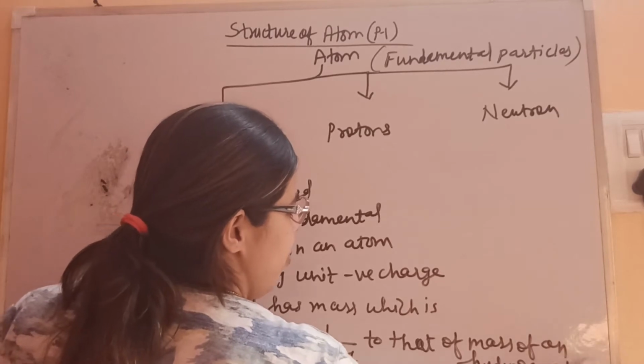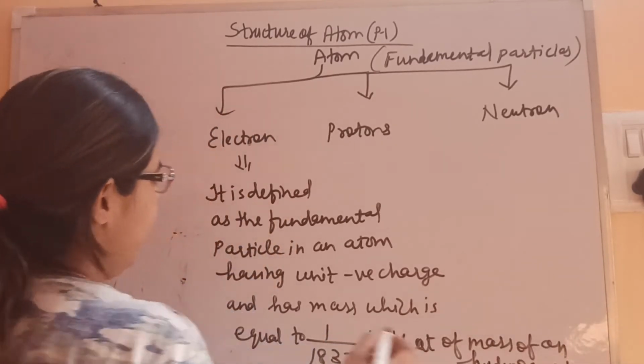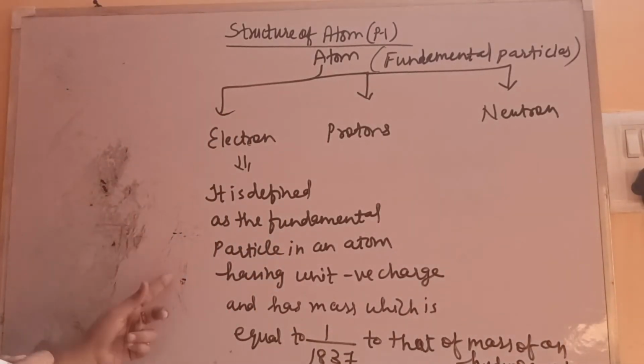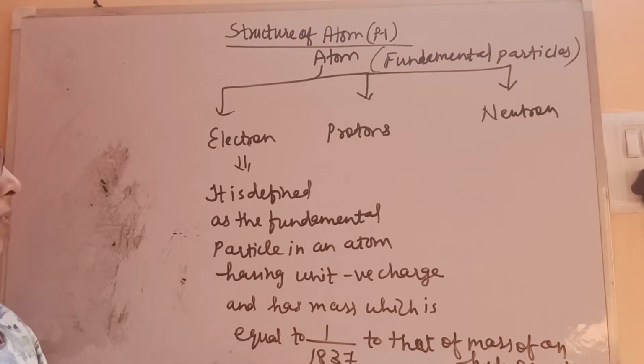So this is the definition of electron: a fundamental particle in an atom having unit negative charge and mass equal to 1/1837 of the mass of a hydrogen atom.